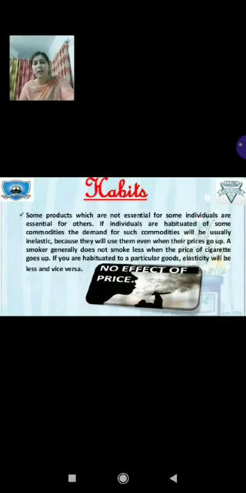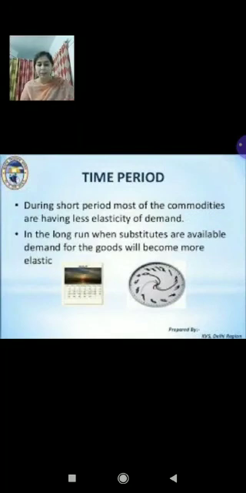Right, children? Coming to the next point, that is time period. Children, if the price of the product rises, consumers will search for a cheaper substitute. But the longer the period they have, the more likely they are able to find one. Demand will therefore be price elastic in the long run, and in the short run, on the other hand, demand will be less elastic. The consumer may not be able to reduce the consumption of the good immediately because they are in the habit of the product. So in the short run, we can say the demand is less elastic, and in the long run, the demand becomes more elastic. Right, children? You can see this in the slide also.